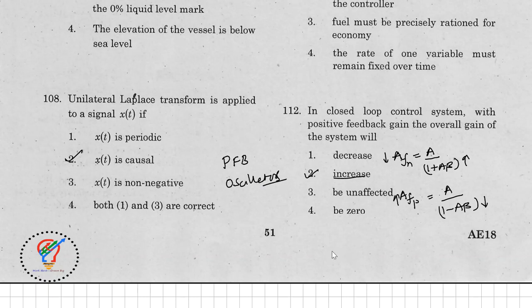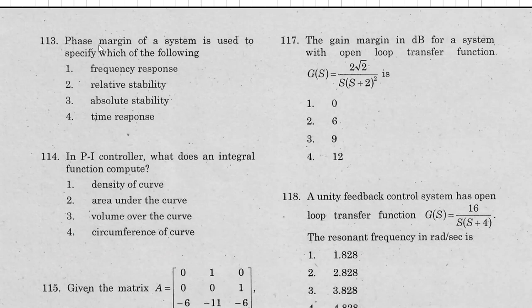So let's move to the next question here. Phase margin of a system is used to specify which of the following. Phase margin is going to specify the relative stability of the system here. Next question is, in a PI controller, what does an integral function compute? In a proportional integral control, the integral function is going to compute the area under the curve here.